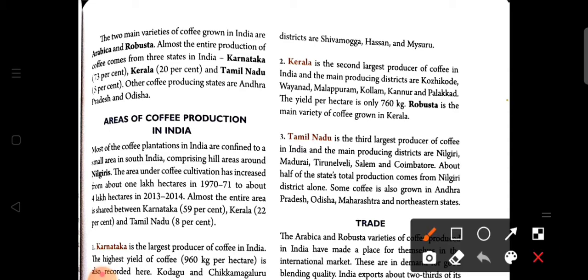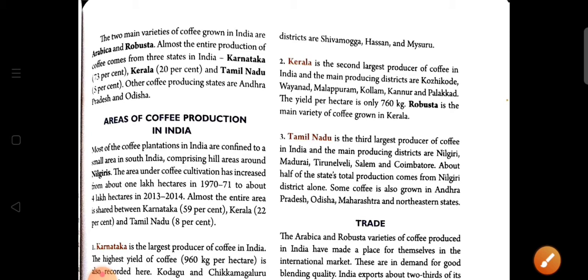Now Kerala. Kerala is the second largest producer of coffee in India, and the main producing districts are Kozhikode, Wayanad, Malappuram, Kollam, Kannur and Palakkad. The yield per hectare is only 760 kg. Robusta is the main variety of coffee grown in Kerala. As we know, Robusta is comparatively poorer in quality than the Arabica type, and here in Kerala Robusta is mainly grown.